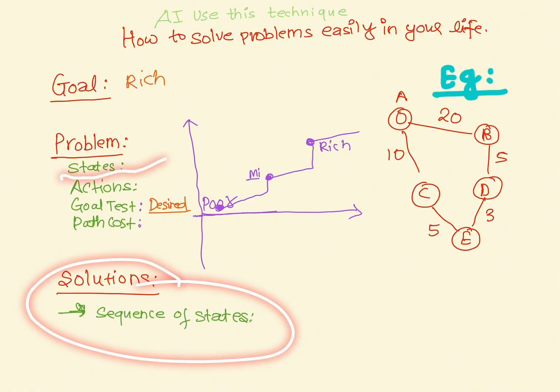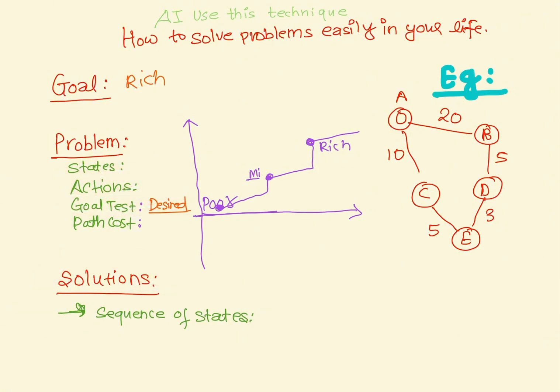Now the goal test: first understand your desired goal. If you want to be rich, then picture yourself as rich. Make your own image as a rich guy, wearing a crown, with money and a good family, everything. Make that happen first. Display it in your mind. That's a desire.